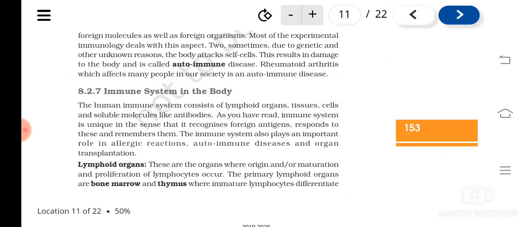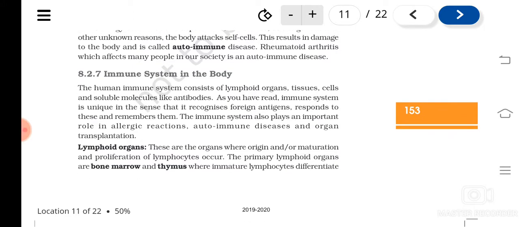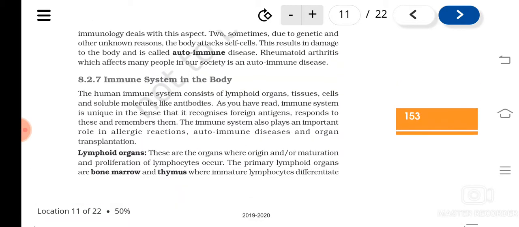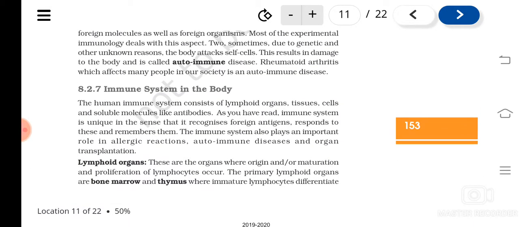Autoimmunity means the body's immune system is not able to distinguish its own cells from foreign cells, and it starts preparing antibodies or degenerating the cells of our own body. An example is rheumatoid arthritis.